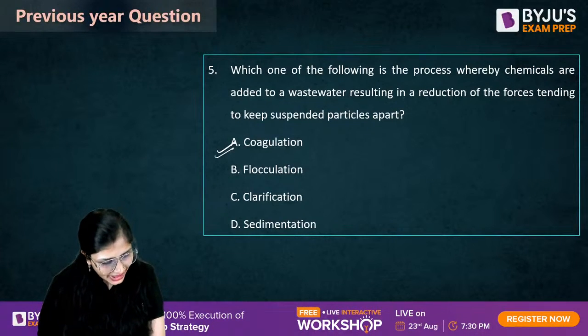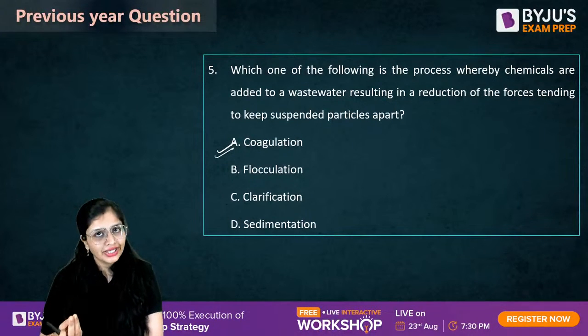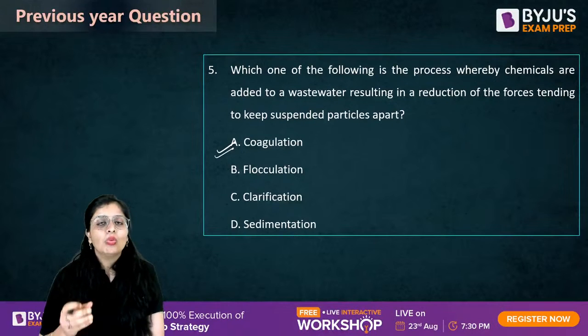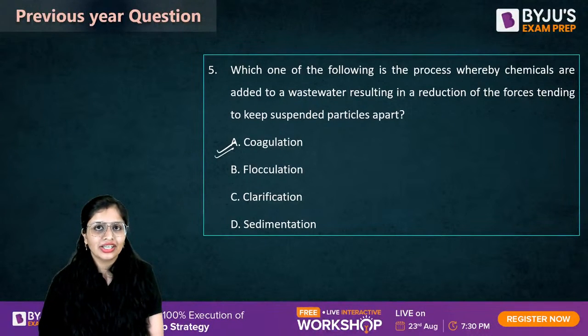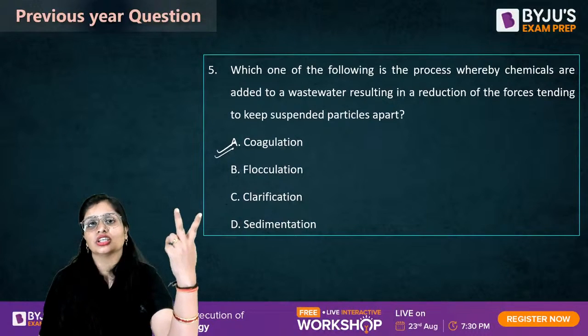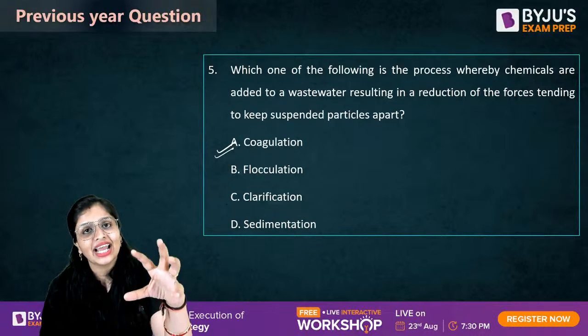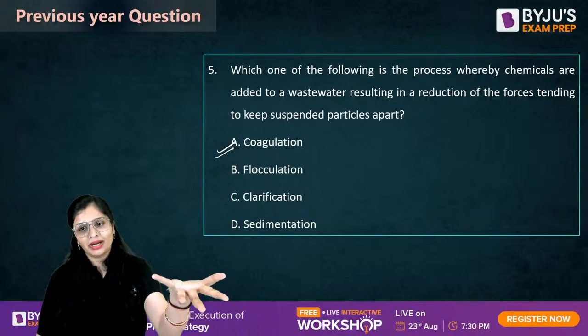It is coagulation. See, coagulation is what? It is the process of adding coagulants. Coagulants are what? Chemicals. What is the function of coagulations? In this process of coagulation, what is the function of coagulants? Two functions. First, destabilization of the particles, and second, agglomeration of the destabilized particles.